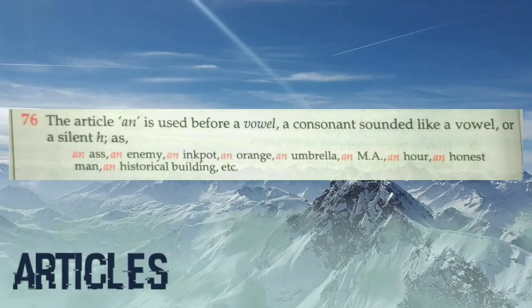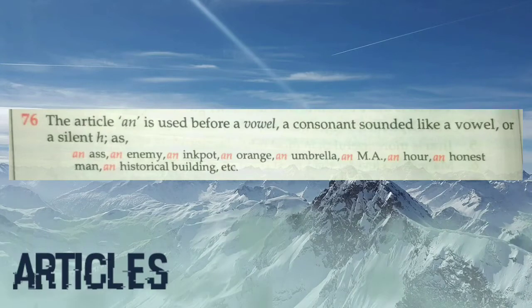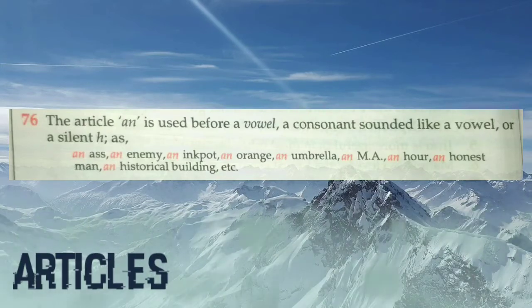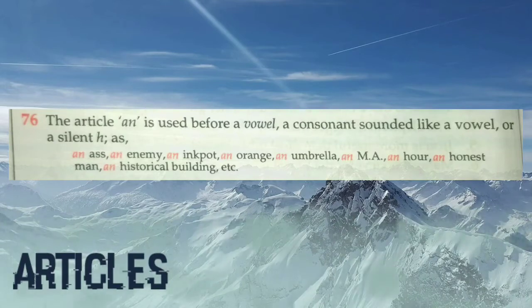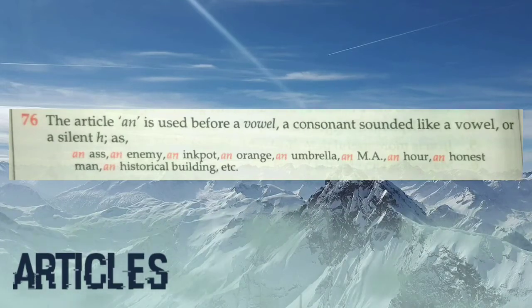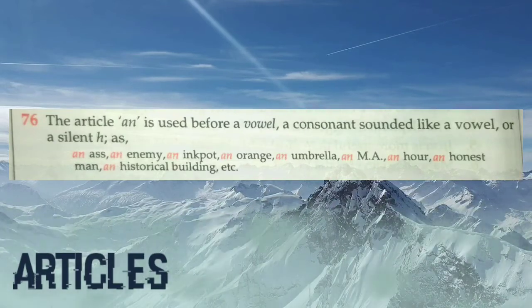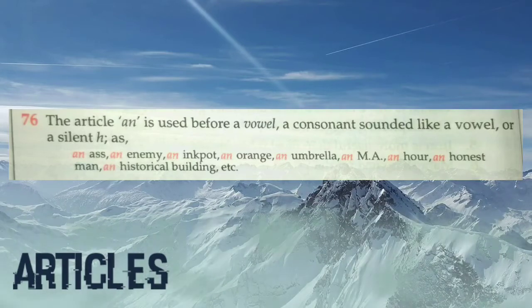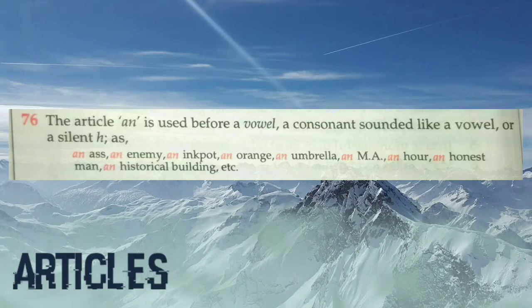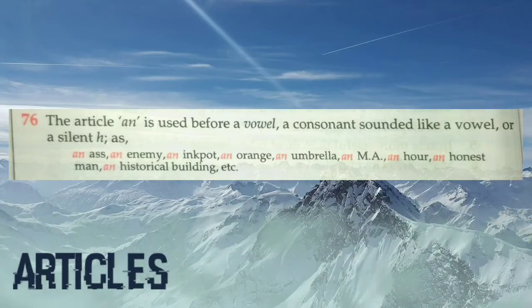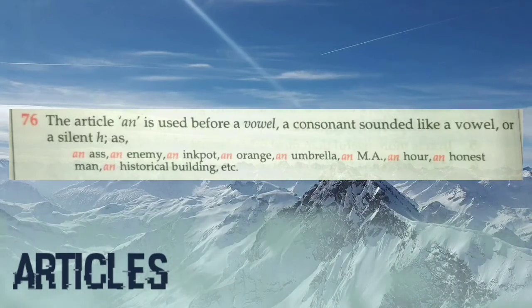Sometimes it is possible that there is no vowel letter. Which are the vowel letters? A, E, I, O, U. But sometimes it is possible that a vowel letter is not there but the sound is vowel. For example, H, O, U, R, hour. The sound is O, so we will use article AN and not article A.